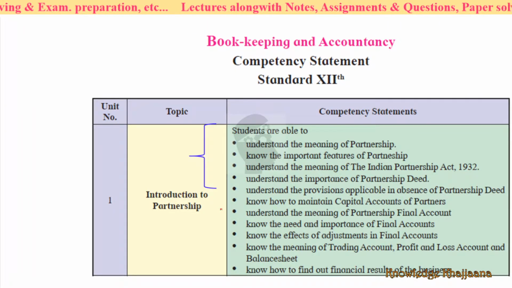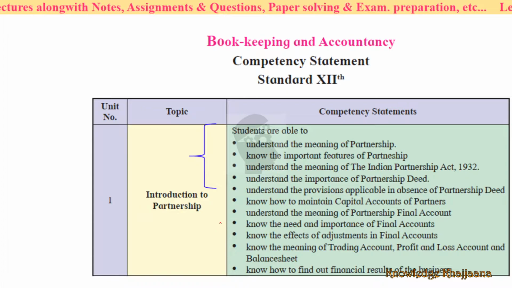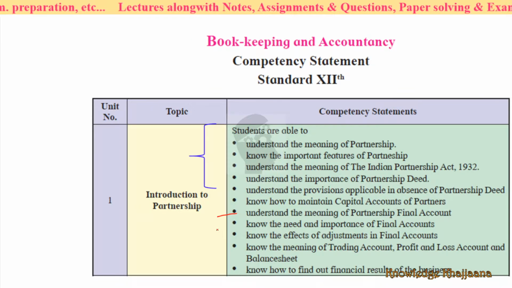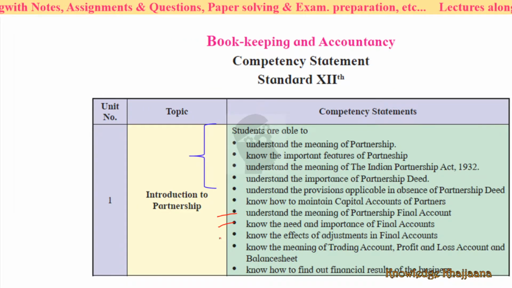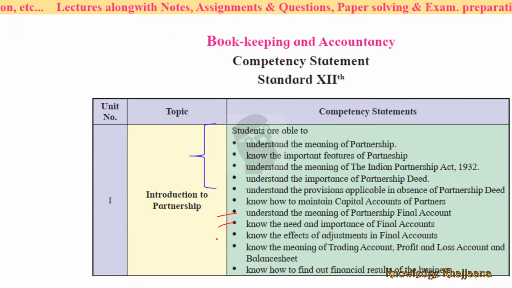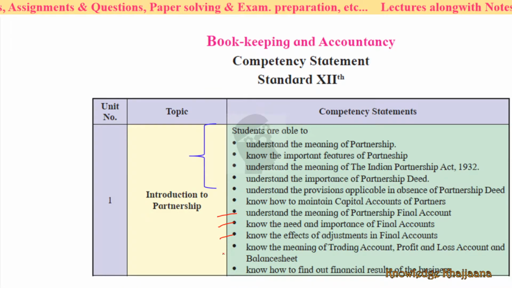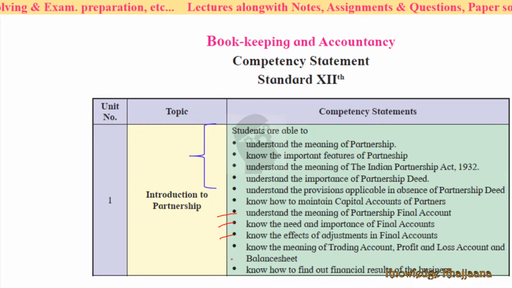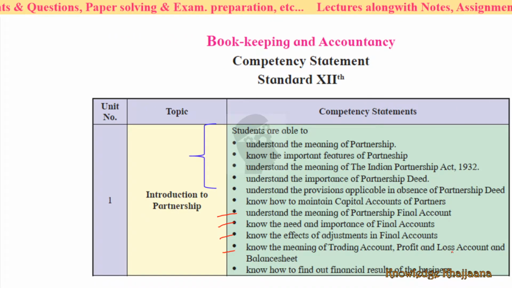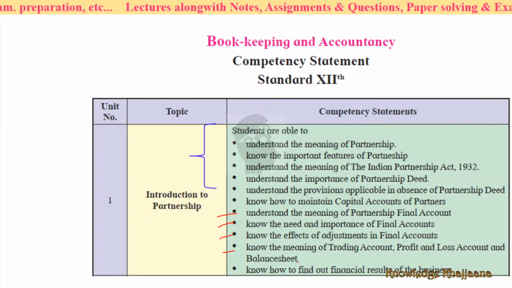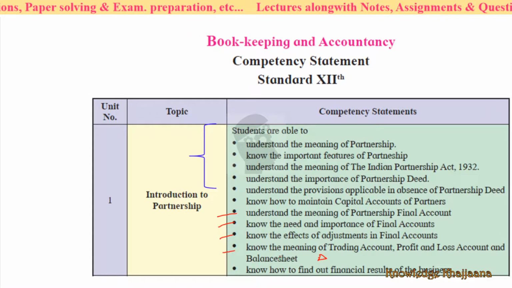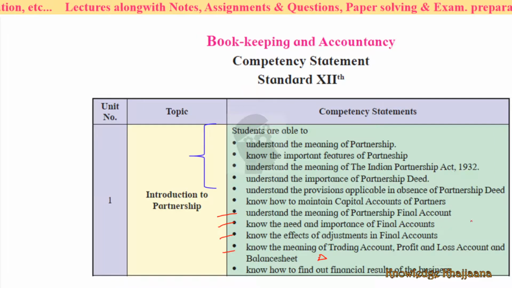Now what are we going to learn? In our earlier lectures we completed the meaning of final account, and the need and importance of final account, which you have already learned in standard 11th also, and the effects of adjustments in final account. Apart from that, know the meaning of trading account, profit and loss account, and balance sheet. In our last lecture we completed trading account and profit and loss account, and in this lecture we are moving towards balance sheet, that is the apex. Balance sheet is the apex of final accounts. We will also learn some of the adjustments which are to be done in final accounts.